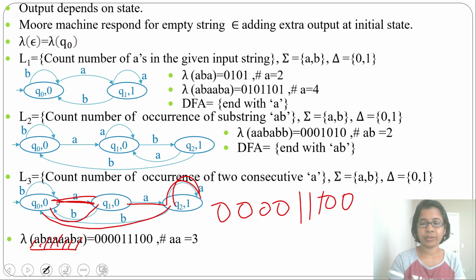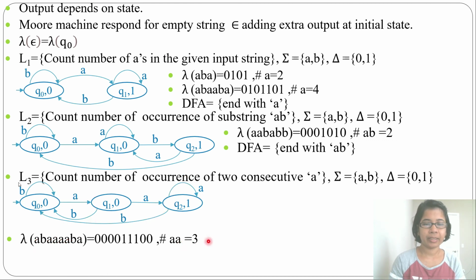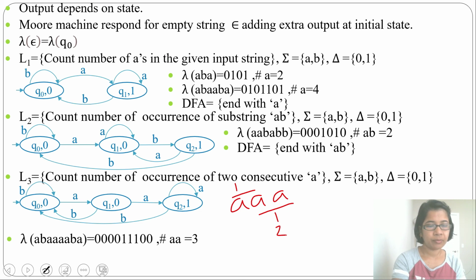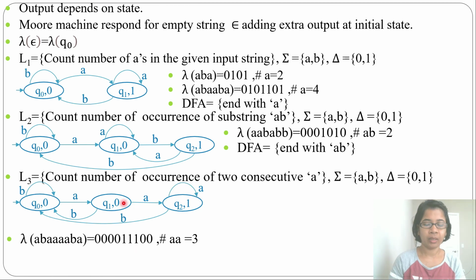So we'll get the output string. You can say there are 3 consecutive A, you can say AA is present 3 times. If there are 3 A, then you can say consecutive A is present 2 times: this is consecutive A, this is also consecutive A. In this example, for the first AA it is 1, then for the next AA it is 2, then for the next AA it is 3. That's why after 2 A, for any number of A there is a self loop. It is similar to the DFA: every string ends with AA.